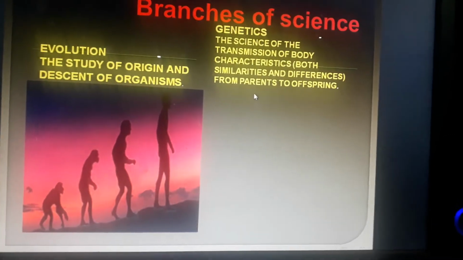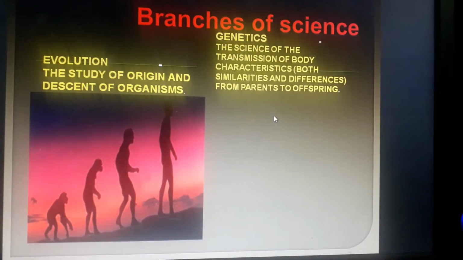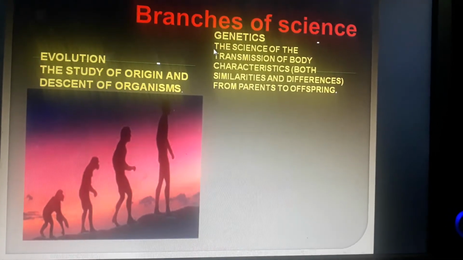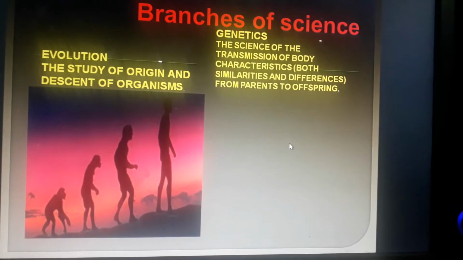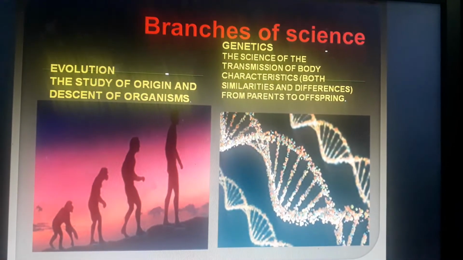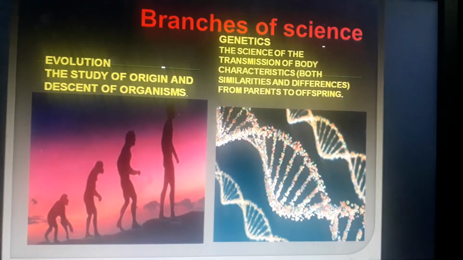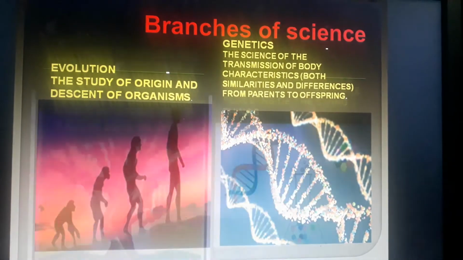We know that we inherit many characteristics from our parents. This is a study of the inheritance of characters from one generation to another. In genetics we study chromosomes and DNA and RNA, genes, all these terms will come in genetics.